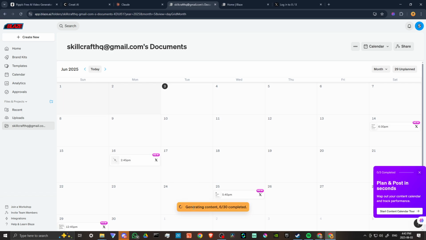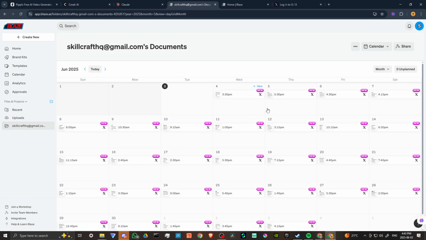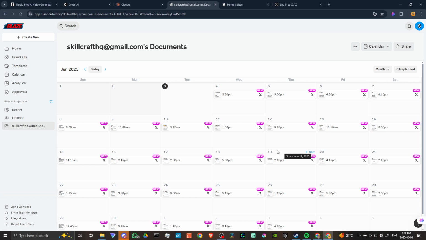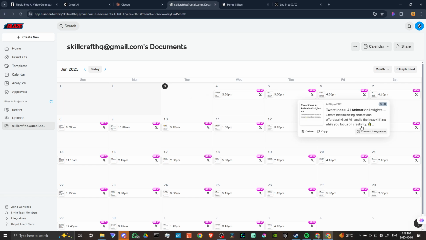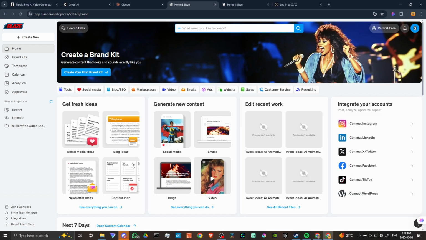Generating content, and then you can see for yourself, boom, boom, boom, boom. We have all these posts that are being set up here, and this gives you a great idea of how it is that Blaze can work for you. So you could just generate posts for every single day of the month, and Blaze is going to schedule those for you and make sure that your audience stays engaged so that your social media presence is there whenever people want to check in and check out your content.